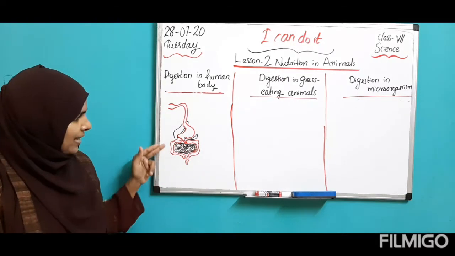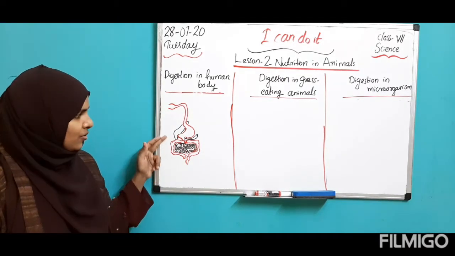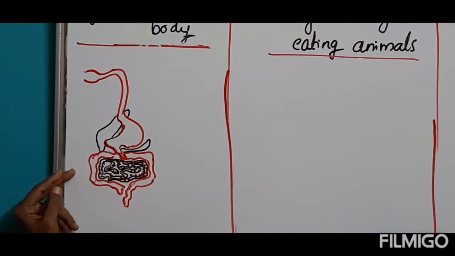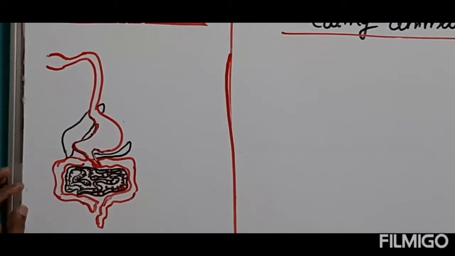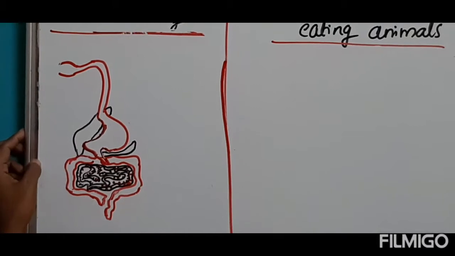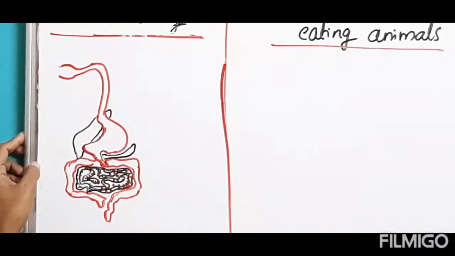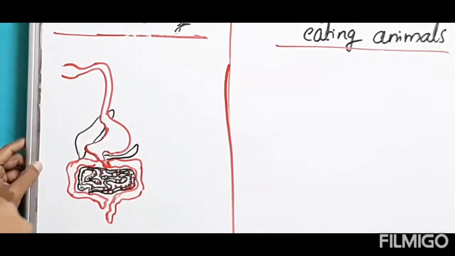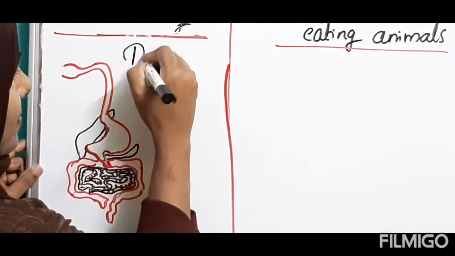Did you check this diagram, dear children? You notice this diagram? You know this one, right? You did this activity in your notebook, I think. Okay, very good. So first I am going to ask you, what is ingestion, children? That is, food entering into the body. Okay, so food entering into the body, that we call ingestion.